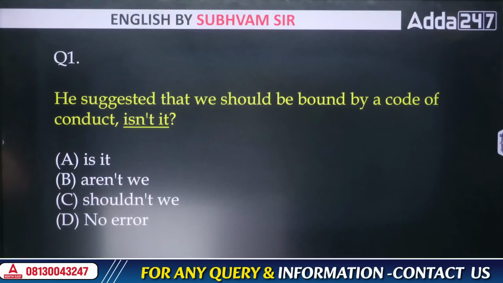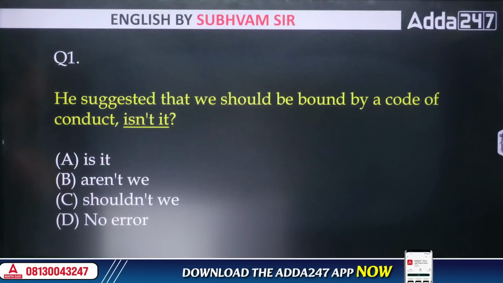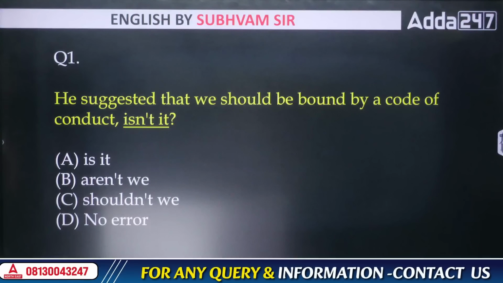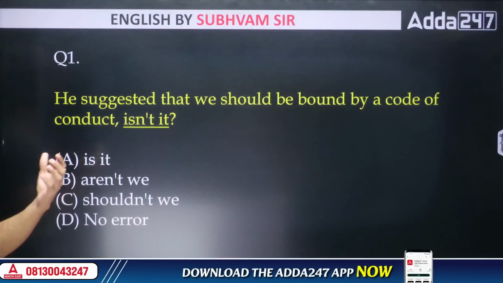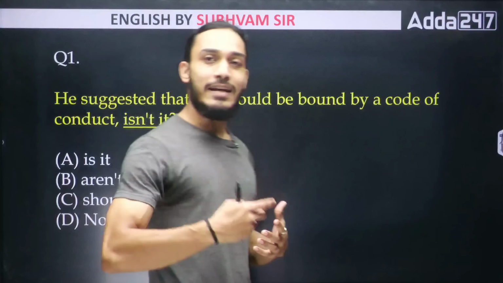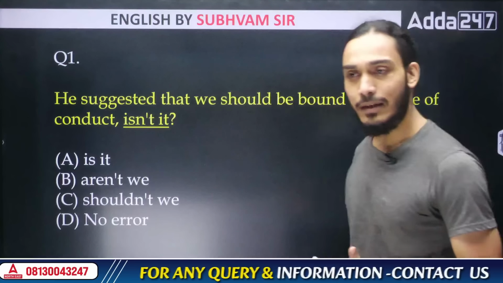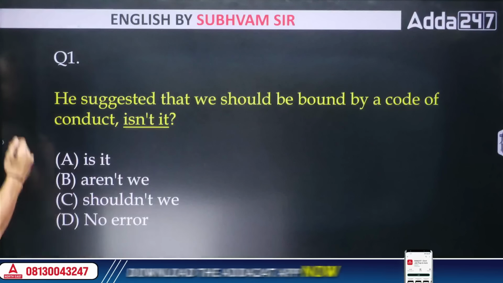At the first question, he suggested that we should be bound by a code of conduct, comma, isn't it? So these are your options to replace this particular part of the sentence, the underlined part. So writing or saying isn't it at the end of this particular sentence, is it correct? Let's take a look into the underlying concept of this question. All right.